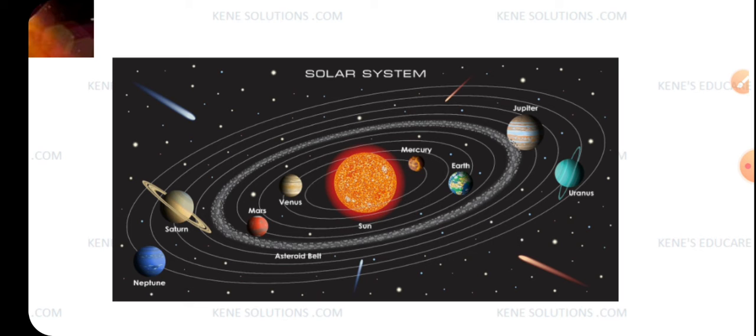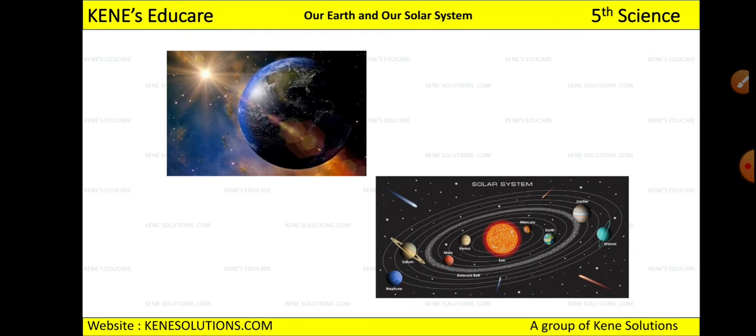Okay, so remember, telescope is used to view these planets, because we cannot see these planets with our own eyes, naked eyes. Okay, so we need an instrument which is called a telescope for this. Okay, now see,